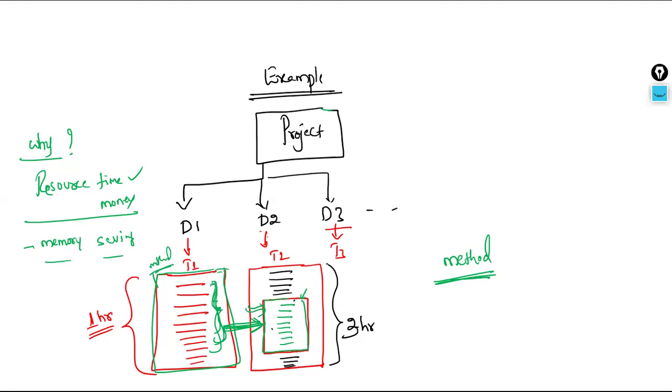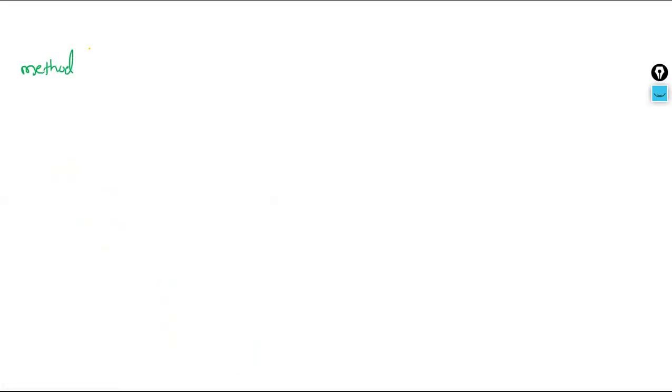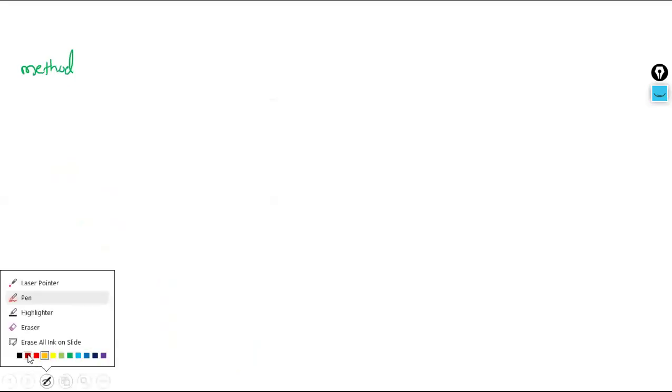So now let us discuss methods. Before I go to the definition and syntax, methods are also called functions.